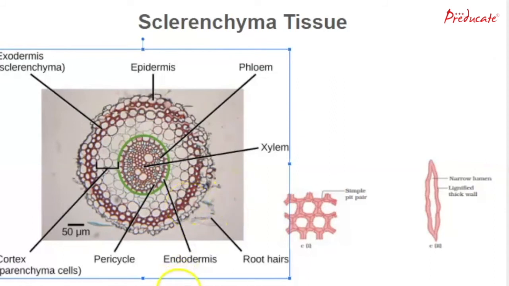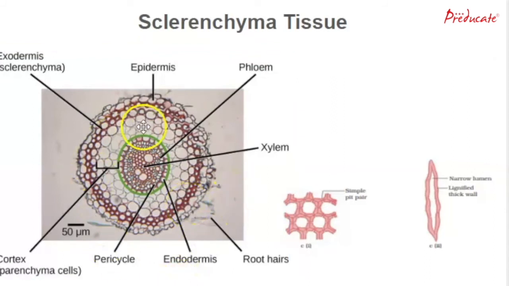Sclerenchyma tissue. This is the structure of sclerenchyma tissue. It has the outermost layer, epidermis, and also the endodermis. This inner part is known as the cortex, which is made of parenchyma cells. This is the pericycle, and the inner part is the endodermis.